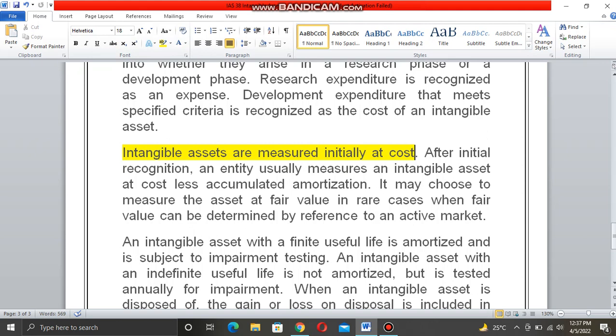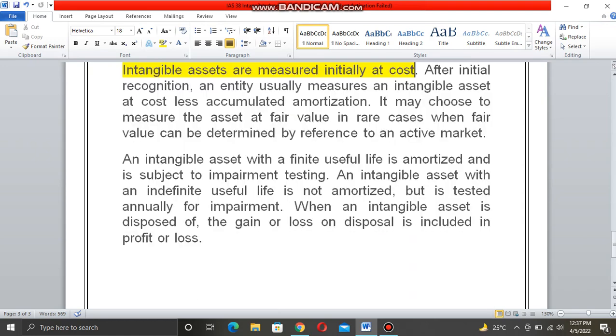After initial recognition, an entity usually measures the intangible asset at cost less accumulated amortization, because intangible assets can be amortized, but tangible assets are depreciated. It may choose to measure the asset at fair value in rare cases when fair value can be determined by reference to an active market.